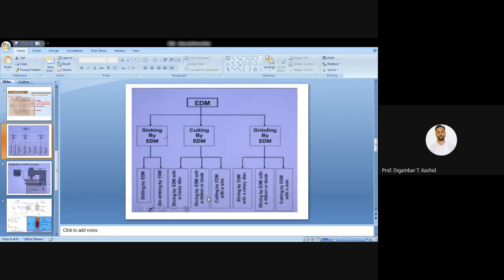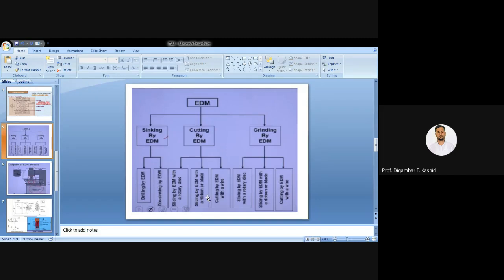While moving, you have to flow fluid in between the gap, which is called the interelectrode gap, and you can perform the machining operation. At that time, the wire will act as the cathode or tool.